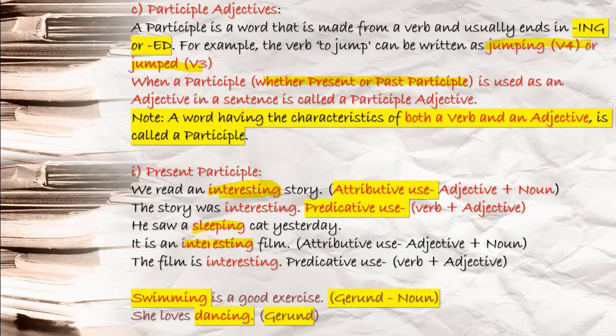Next you see, it is an interesting film. Interesting film. What kind of film? Interesting film. Again attributive use. The film is interesting. Here I am talking about what is interesting. The film is interesting is verb plus interesting, that is your adjective term, because it is qualifying or describing the film. This is called predicative use.